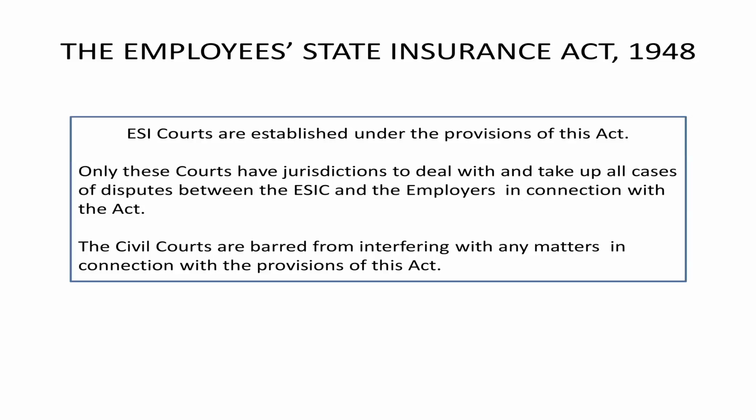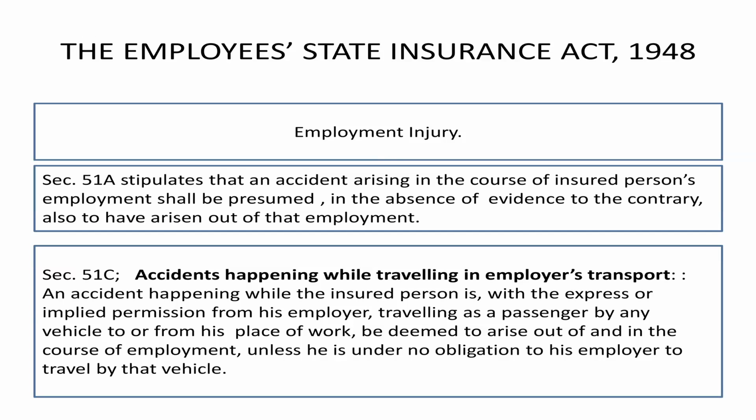Now the question of employment injury. It says that any accident arising in the course of an insured person's employment shall be presumed, in the absence of evidence to the contrary, to have also arisen out of that employment. It means that an employment injury is an injury arising out of employment and in the course of employment. So when does it become an employment injury?